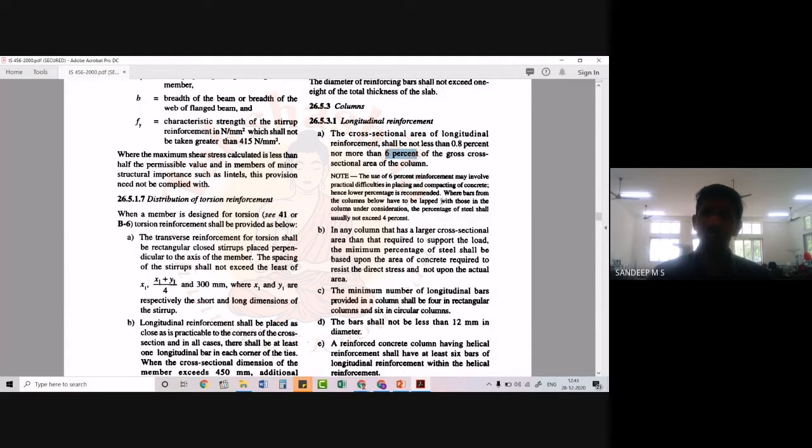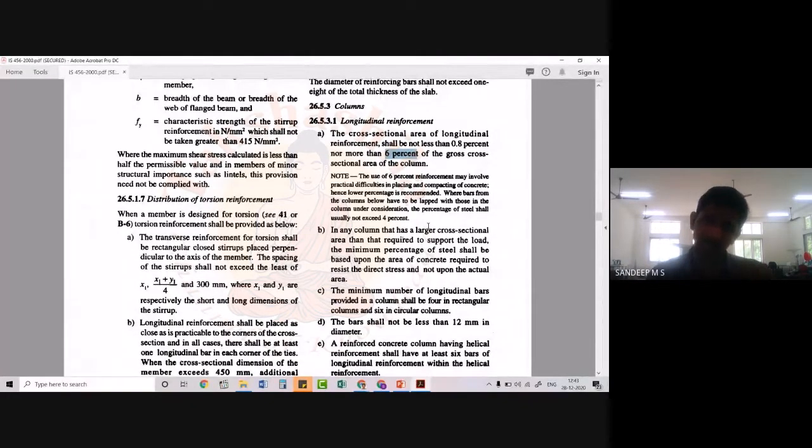Hence, a lower percentage is recommended where bars from the columns below have to be lapped with those in the column under consideration. The percentage of steel shall usually not exceed 4 percentage. Let's take an example: I am going to construct a 20-story building. My structure has 20 stories. Can I get a single reinforcement bar which can run from the bottom of the structure to the top? No, we won't be getting that. We will be getting standard lengths. So what we have to do is actually provide laps. We will keep one bar over the other and tie it.